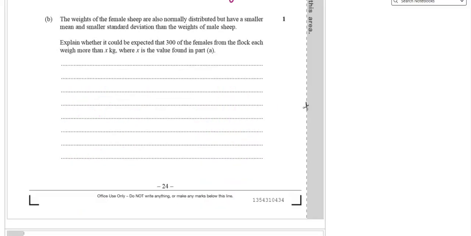Okay, part B. The weights of the female sheep are also normally distributed but have a smaller mean and a smaller standard deviation than the weights of the male sheep. Explain whether it could be expected that 300 of the females from the flock each weigh more than X, where X is as above. Okay, so let's figure out how many they're talking about proportionally. From above, there exists 12,000 females. 300 over 12,000, that is also 2.5%. So we're also interested in the top 2.5% of females.